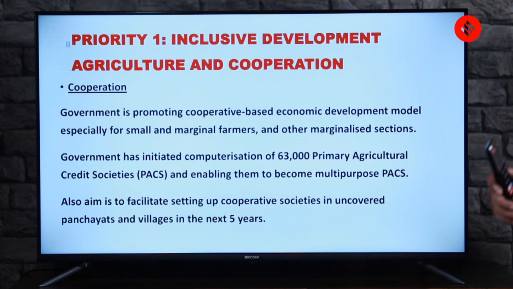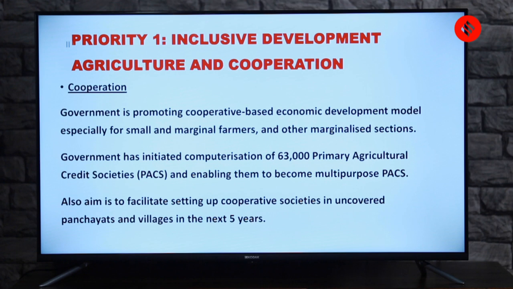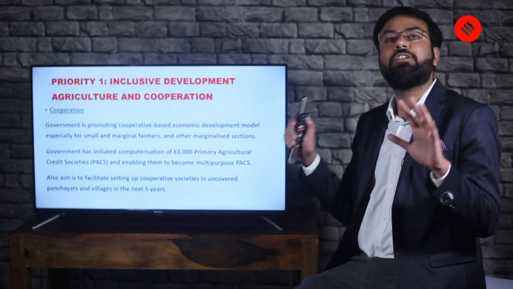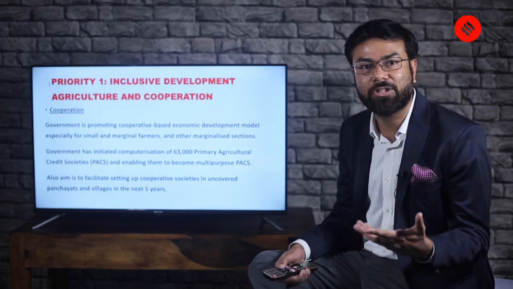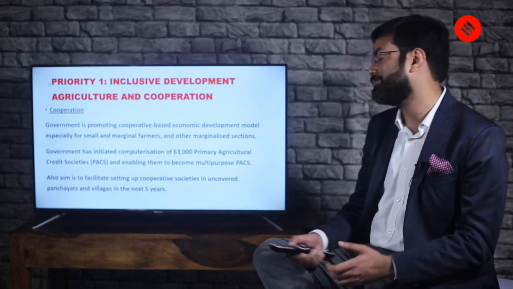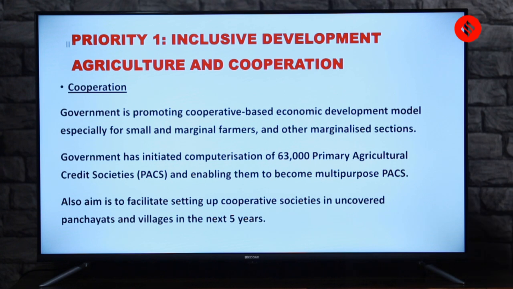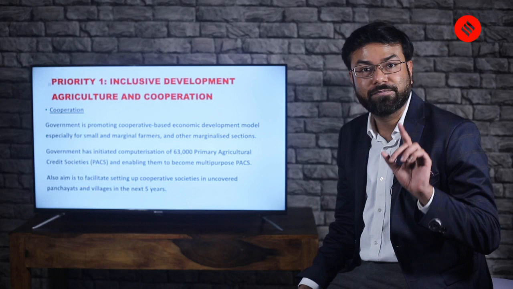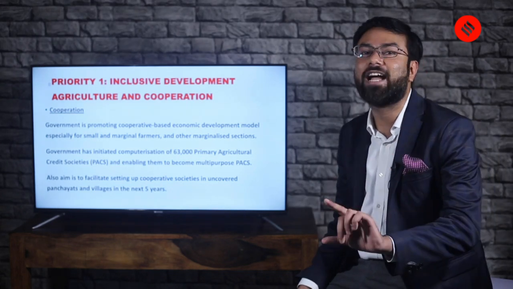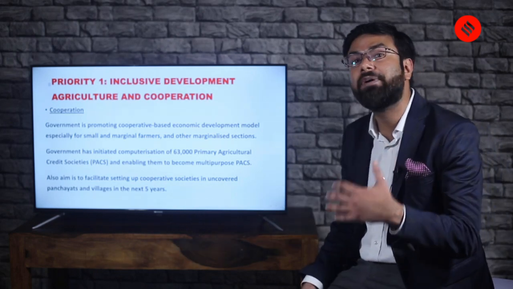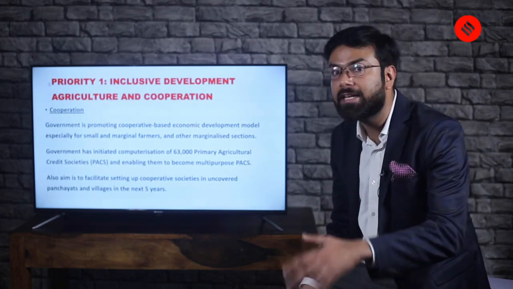So this is also one of the important parts mentioned in the budget. So much focus on digitization and computerization, that you have to keep in mind. Then also aim to facilitate setting up of cooperative societies in uncovered panchayats and villages in the next 5 years. So when we talk about agriculture, the document will talk about panchayats and the gram sabha, or the gram level, or the villages. So they want these cooperative societies to reach the areas where they did not exist before.